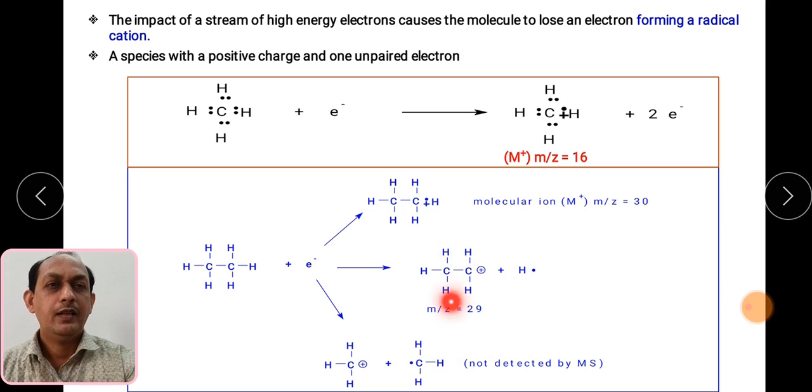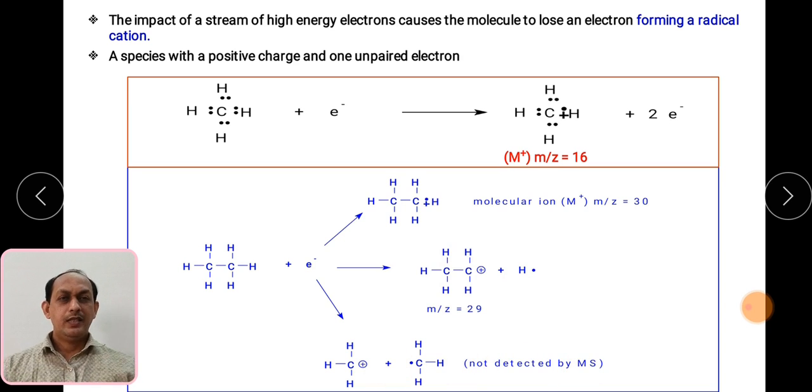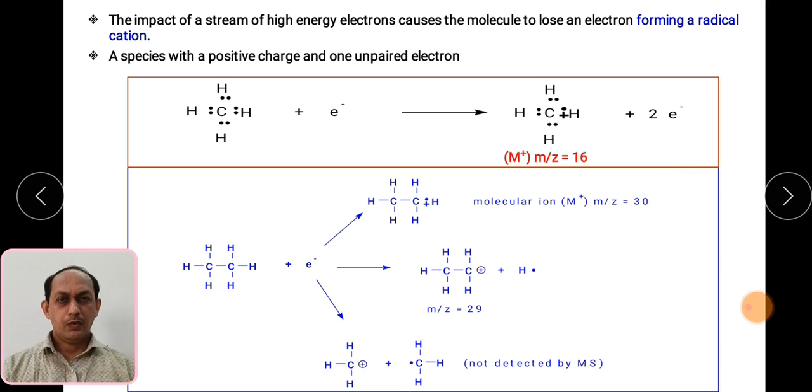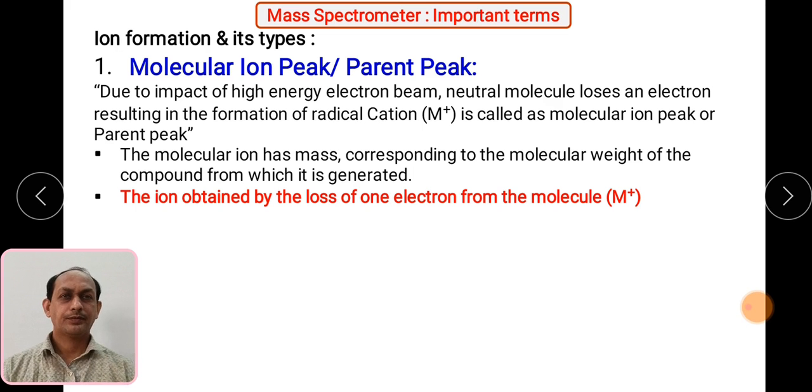It will again get fragmented into further fragments, but those will not be detected by the mass spectrometer. Only the stable ions are detected. So the molecular ion helps us know the molecular weight of the compound to be analyzed. The molecular weight of ethane, C2H6, is 24 plus 6, which is 30.